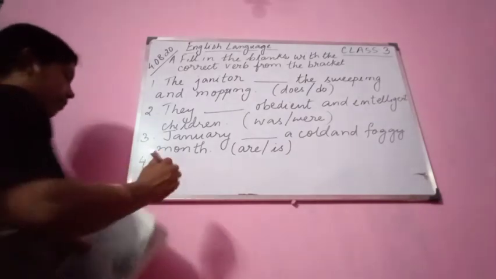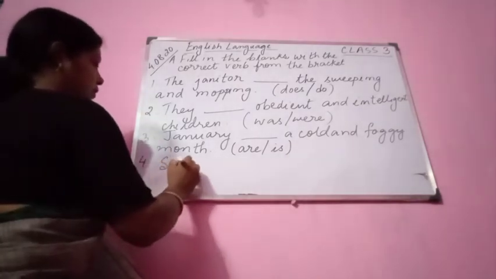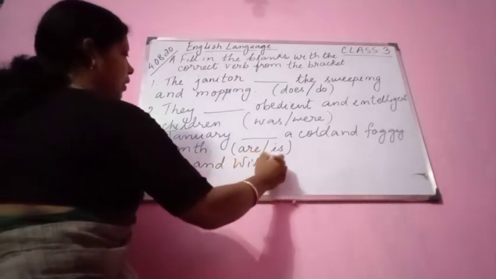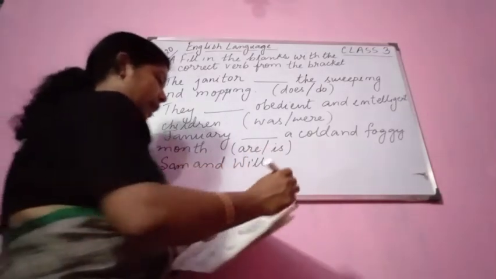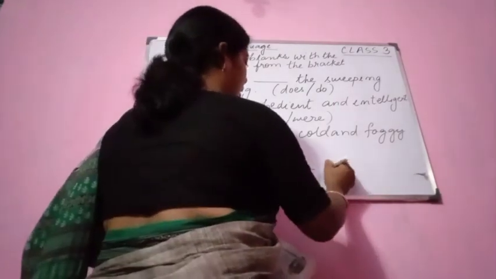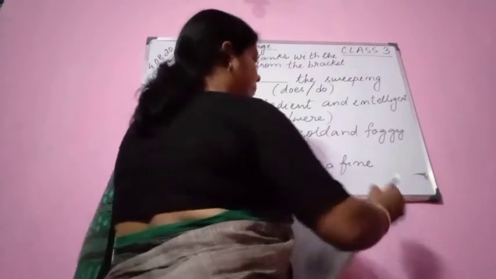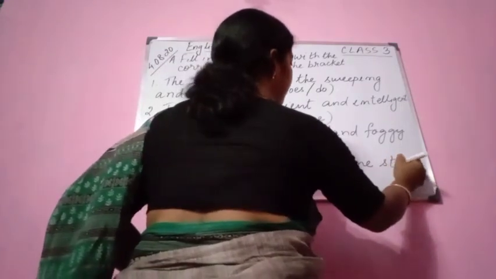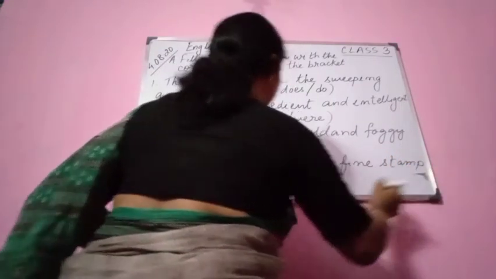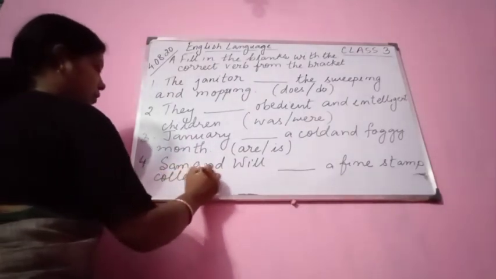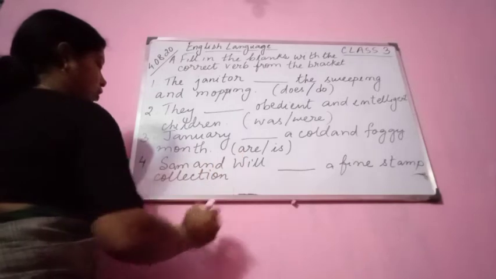Sam and Will dash a fine stamp collection.